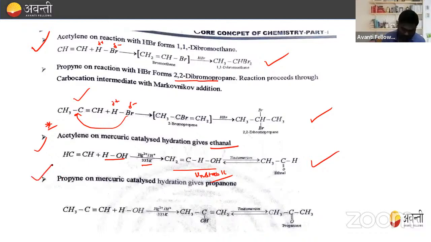Similarly, when we treat propyne with mercury catalyzed hydration, it gives propanone. So what point is noted here? When we treat an asymmetrical alkyne, it will give propanone, that is a ketone, and when we treat acetylene, it will give an aldehyde, that is ethanal. So this point must be remembered, and this is a very important topic in terms of questions, because many questions were asked from this topic only, right?